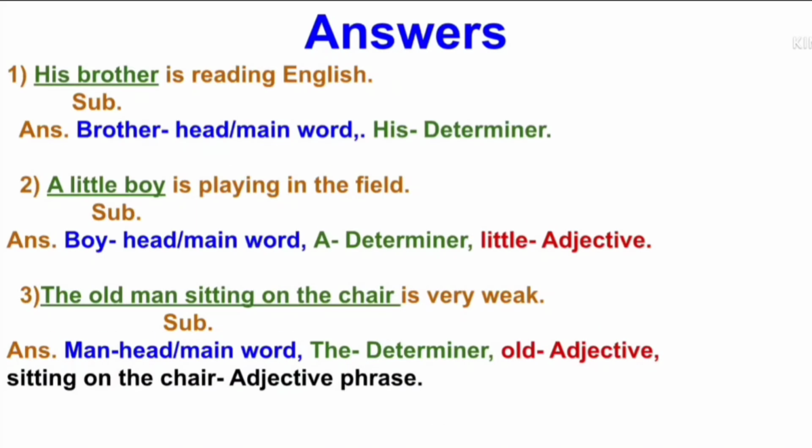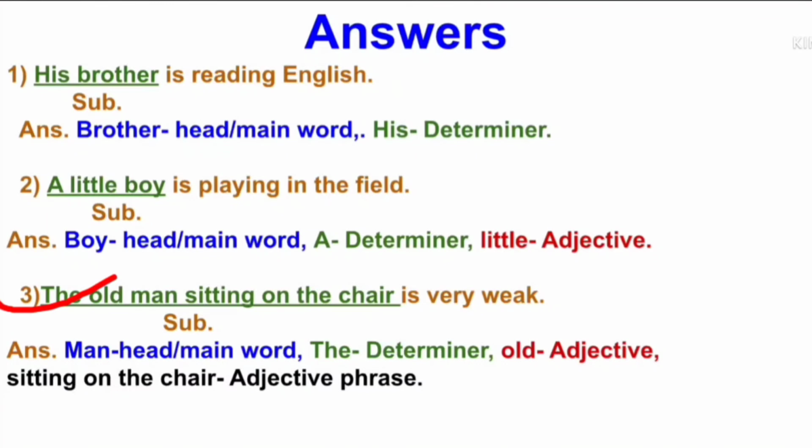Here are the answers. First, his brother is reading English. In this sentence, his brother is the subject part and is reading English is the predicate part. In this subject part, brother is the main word or head word and his is a determiner. In the second sentence, a little boy is playing in the field. A little boy is the subject part. Boy is the main word or head word. A is a determiner and little is an adjective.